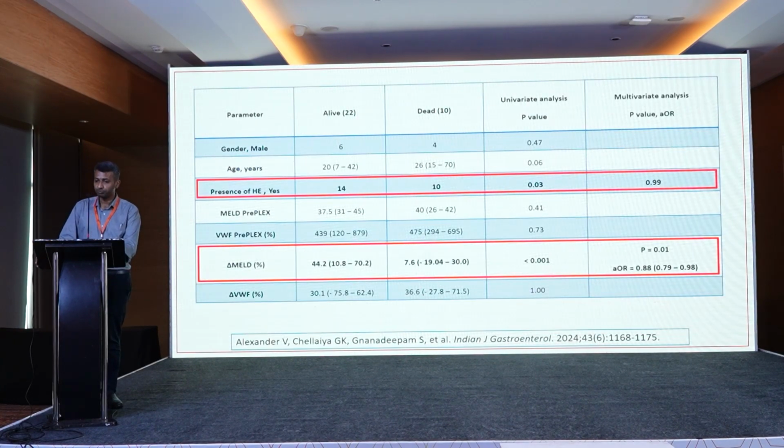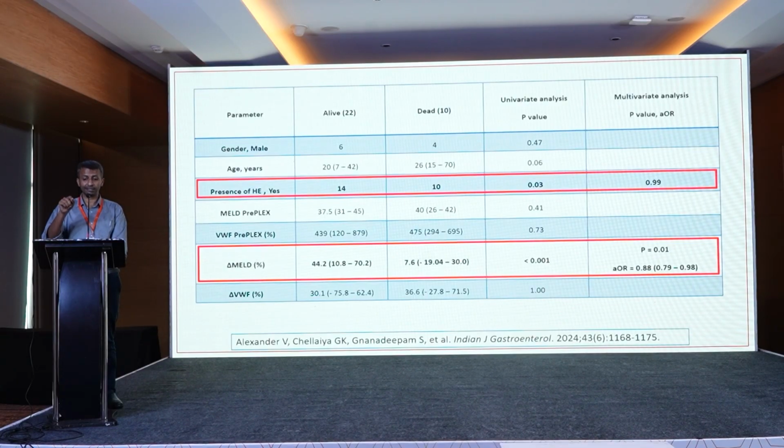Next slide, please. Overall we had about 32 patients who fulfilled this very selective selection criteria, both fulfilling the listing criteria as well as having an indication and no contraindication. So, 22 were alive and 10 were dead. In that, 2 parameters stood out. One was presence of hepatic encephalopathy, which stood out as a significant factor on univariate analysis, and delta MELD.